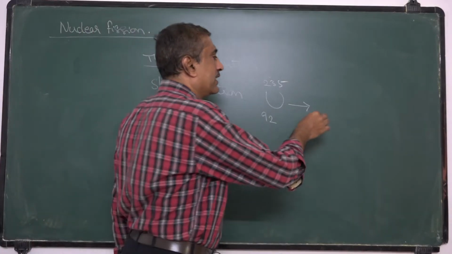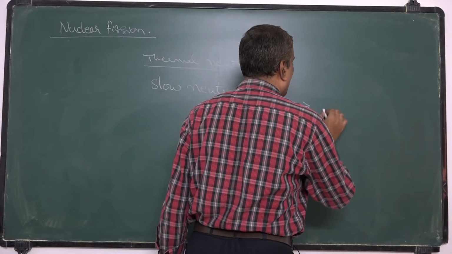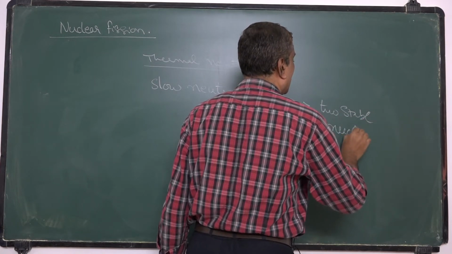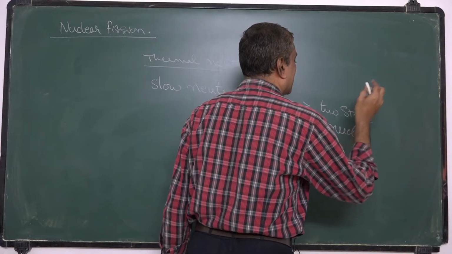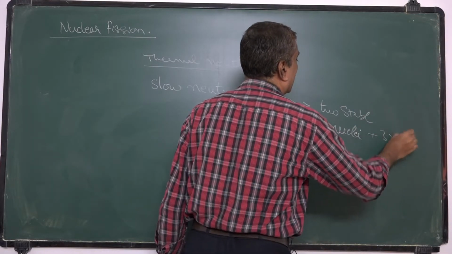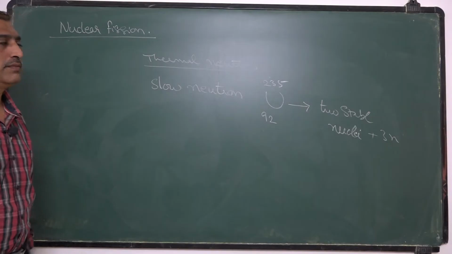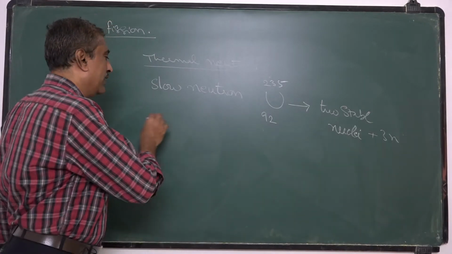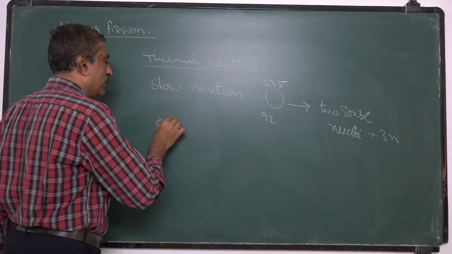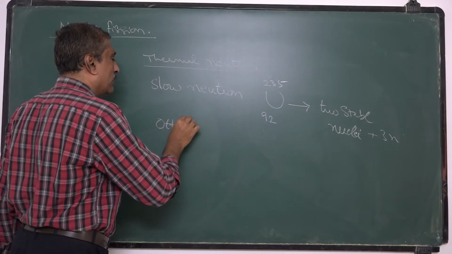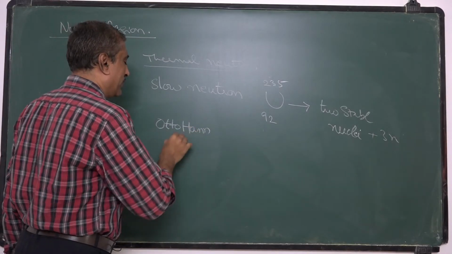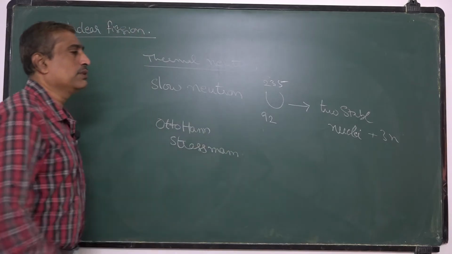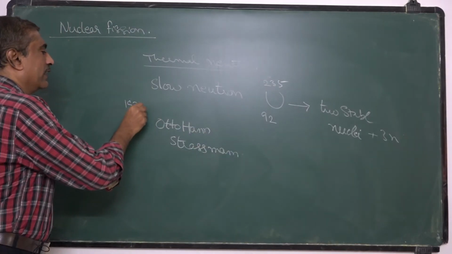That means it splits into two stable nuclei and 3 neutrons. This was first observed by Otto Hahn and Strassmann in 1939.